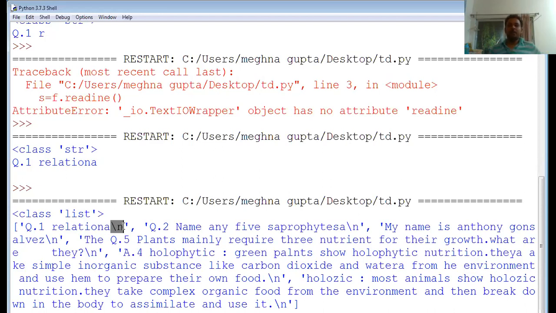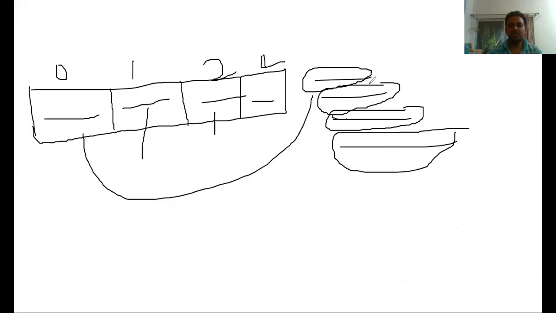Actually, whenever we store any data, suppose this is a line, after every line one character is there, the slash n character. That's why the second line starts from a new line, and that's why the third line starts from a new line.